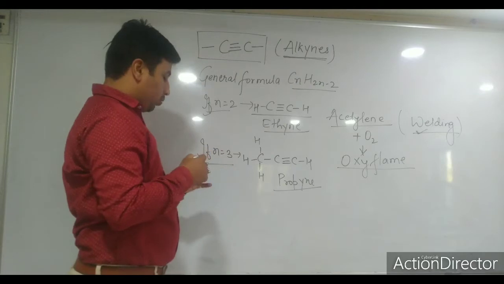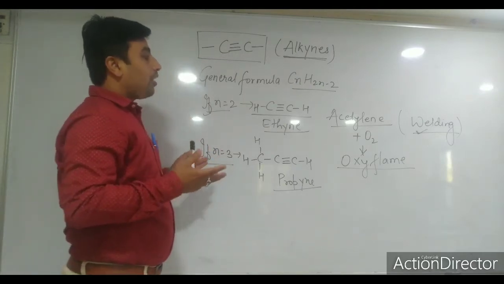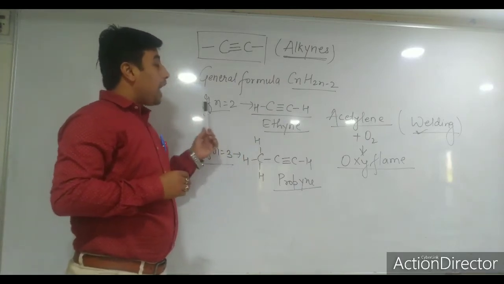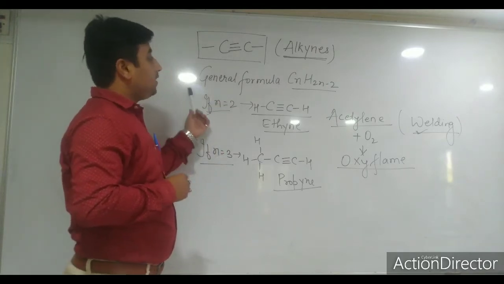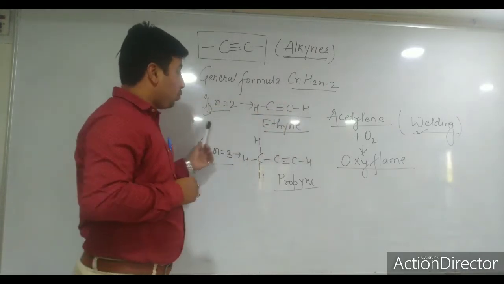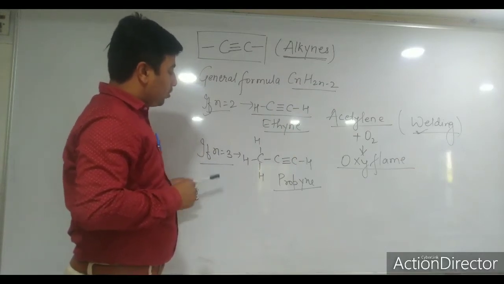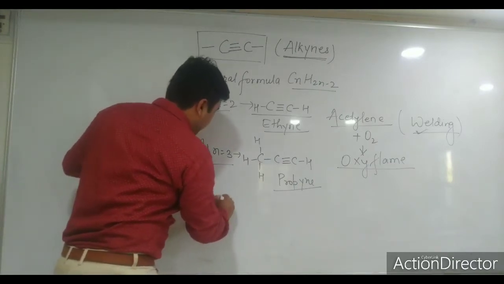Unsaturated hydrocarbons, you know very well, are those in which a double or triple bond is there. Here also, between the two carbon atoms, there is a triple bond. So that's why it's known as alkynes. General formula CnH2n minus 2. As you move to n is equal to 4, n is equal to 5, n is equal to 6, you'll get different compounds.